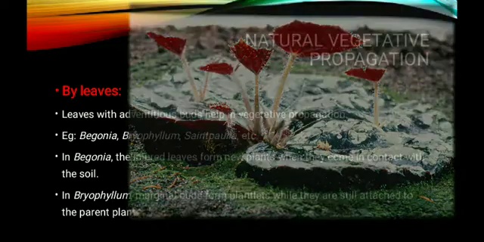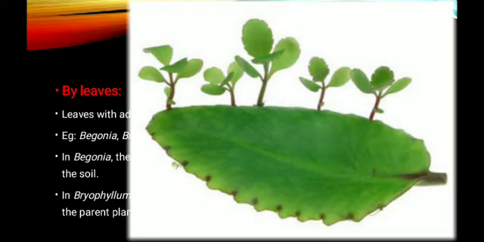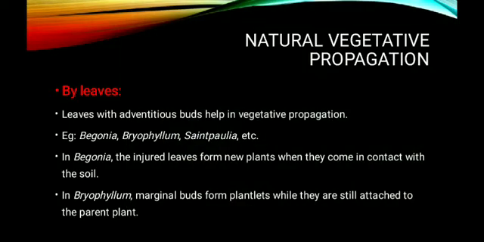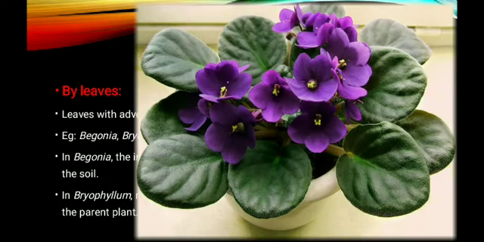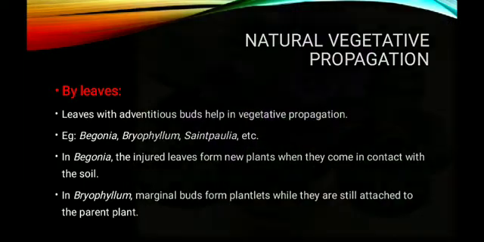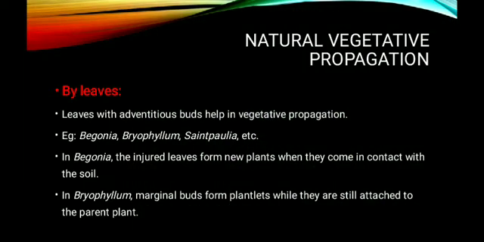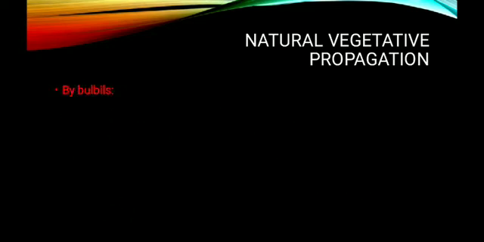The next one is bryophyllum. You can see the adventitious buds on the margins of the leaves. Another example is cynepolia, which also reproduces by the help of leaves. So these are the different examples of vegetative propagation by the help of leaves as a vegetative propagule.